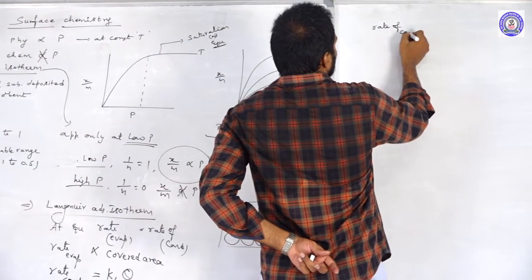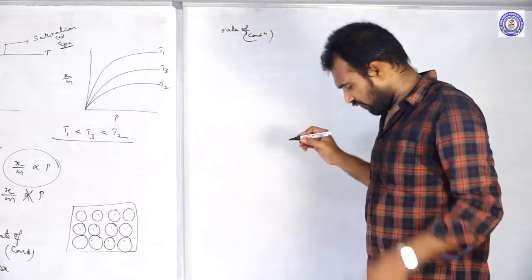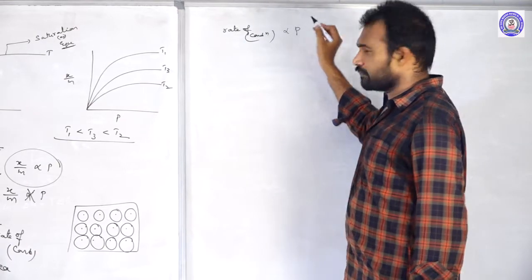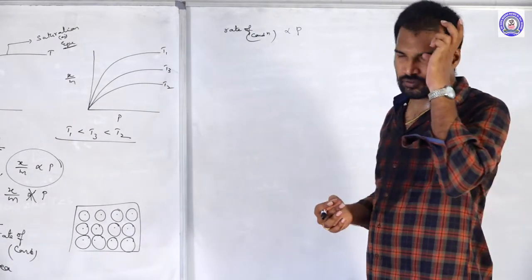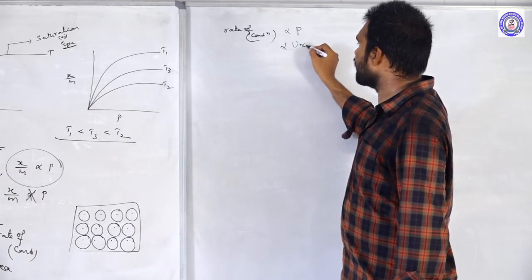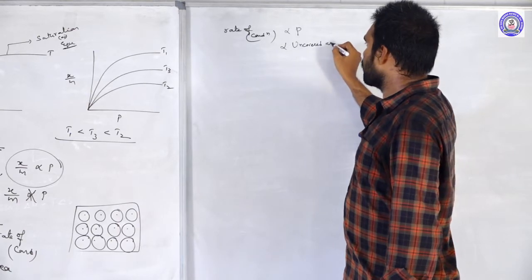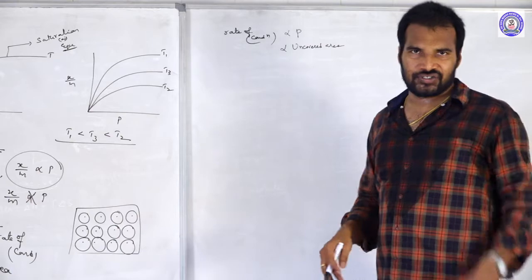Next, rate of condensation. The rate of condensation depends on two factors. One is pressure. If there is more pressure, more condensation, more molecules get accumulated. It is also directly proportional to the uncovered area. The more area that is uncovered, the more condensation. Clear?